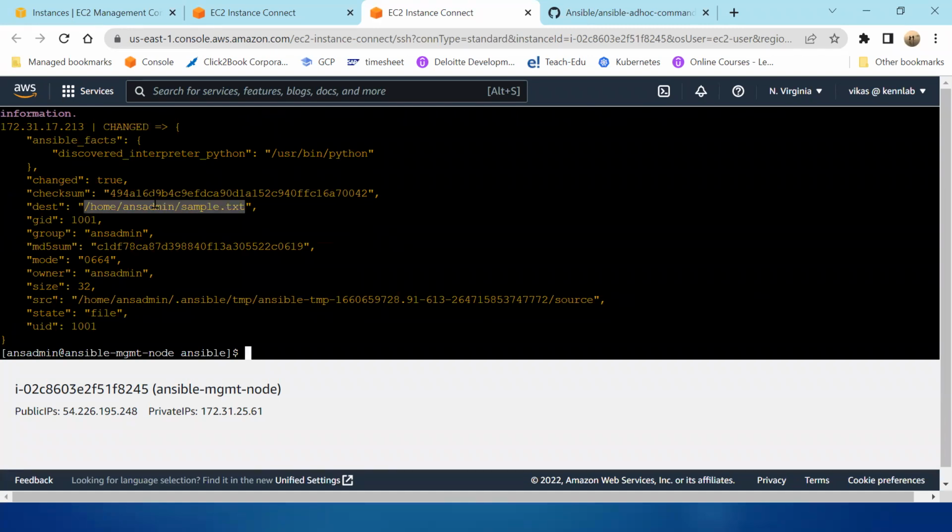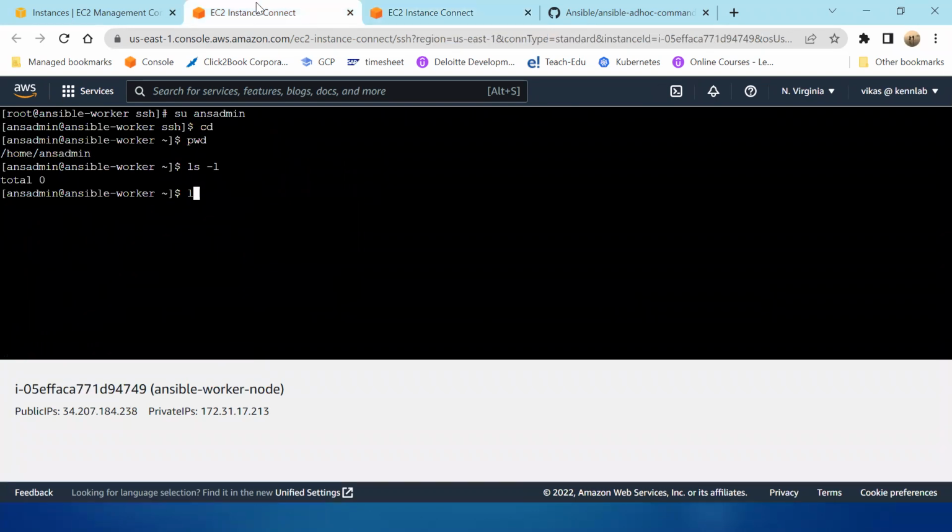The destination is this, the owner is ansadmin, and I have copied it. State is 5. So come here, ls -l. See here, this has been copied. Who copied it? Ansible did it for me. Ansible is remotely taking control and doing everything on my behalf.